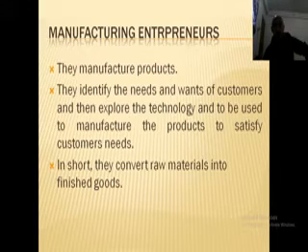So basically they are involved in the manufacturing process. In short, they convert raw materials into finished goods. For example, Tata manufactures cars, and Birla makes cement. Every manufacturing company will come under manufacturing entrepreneurs.